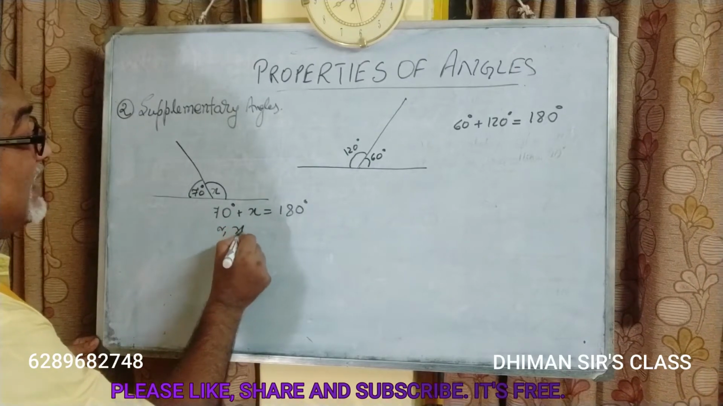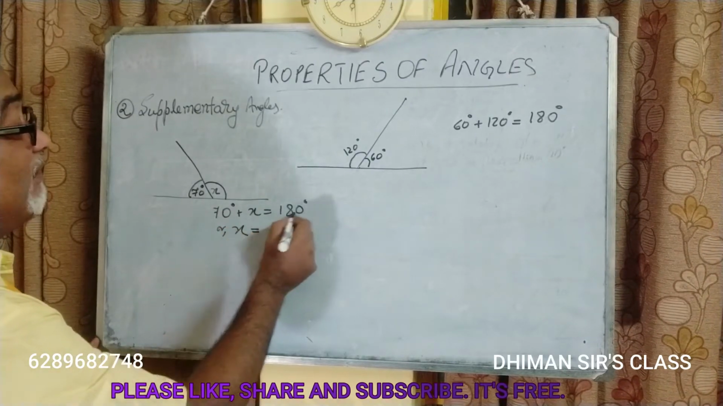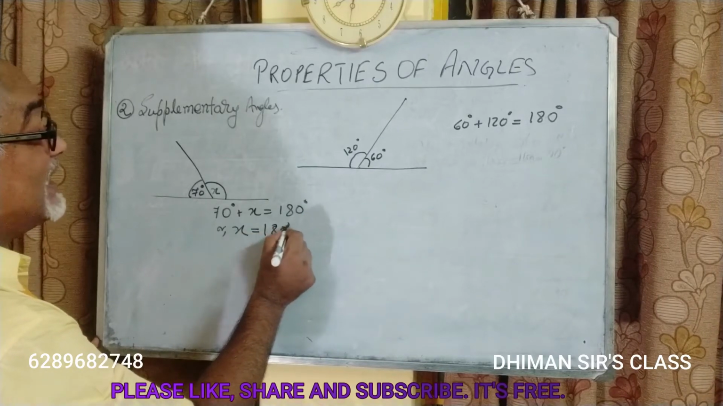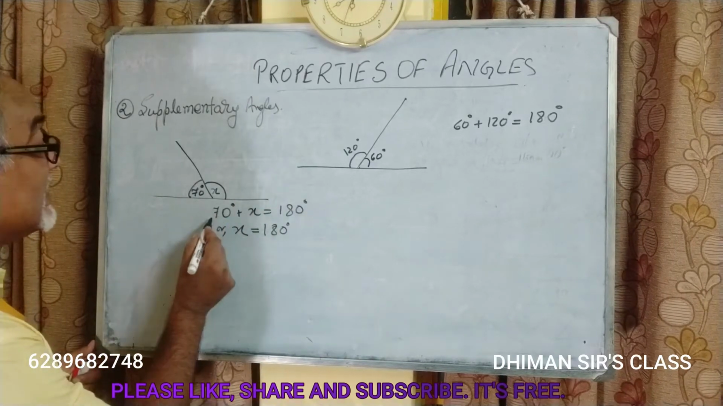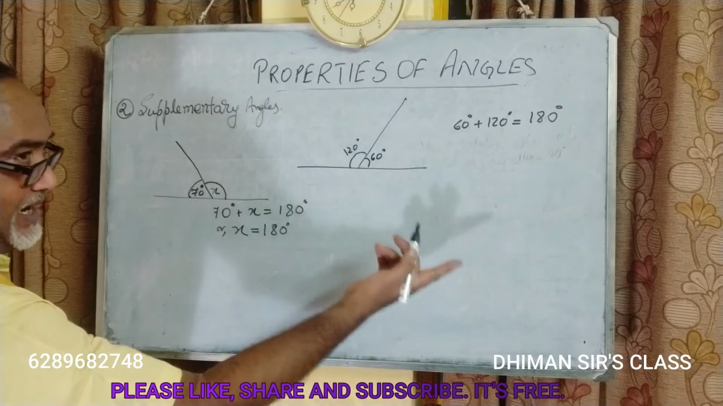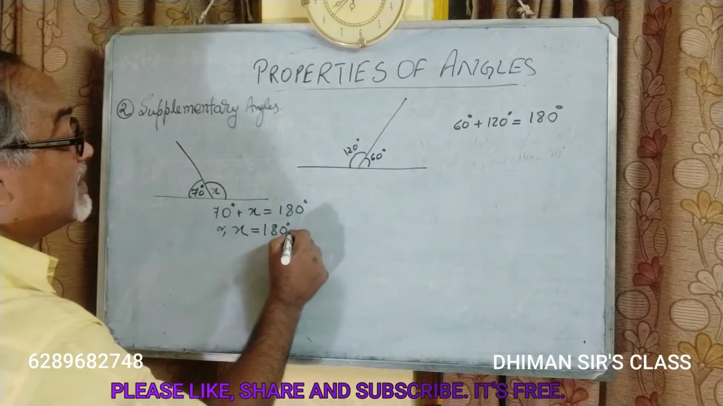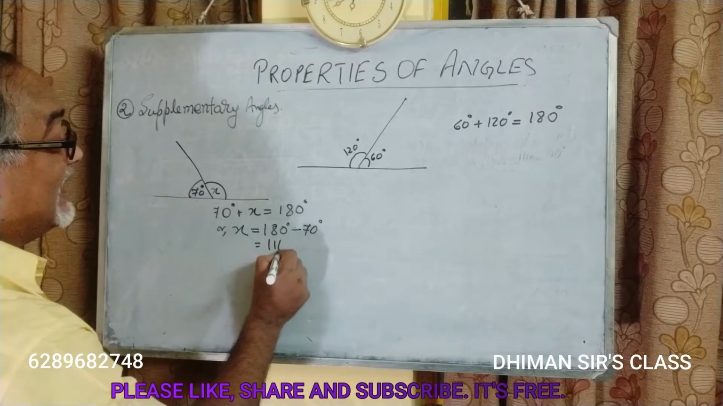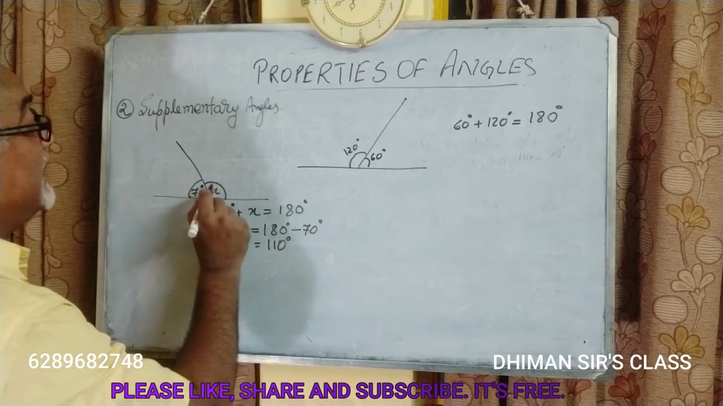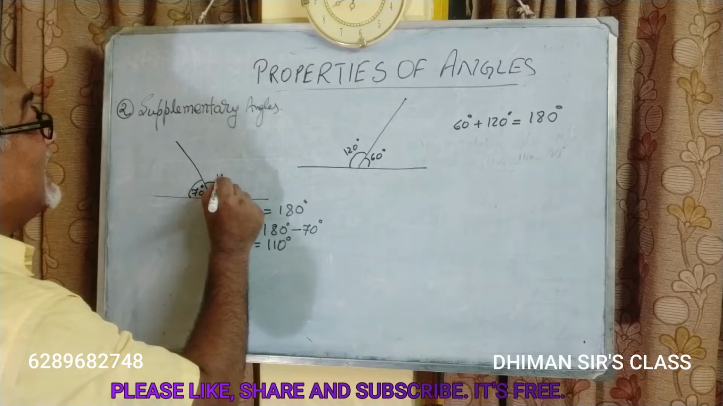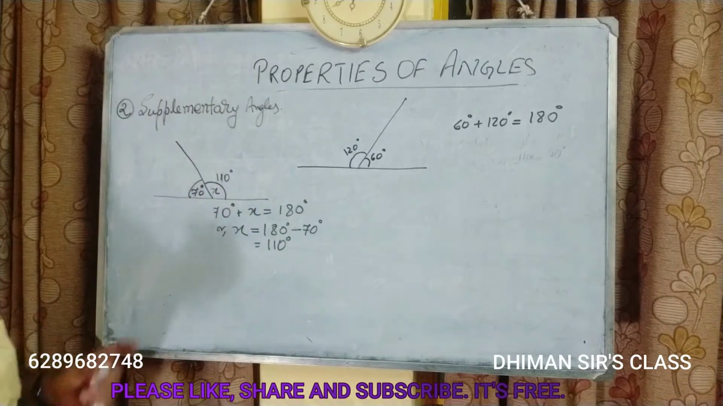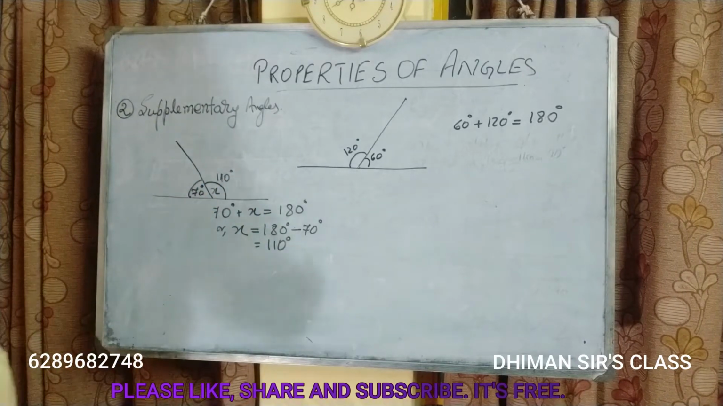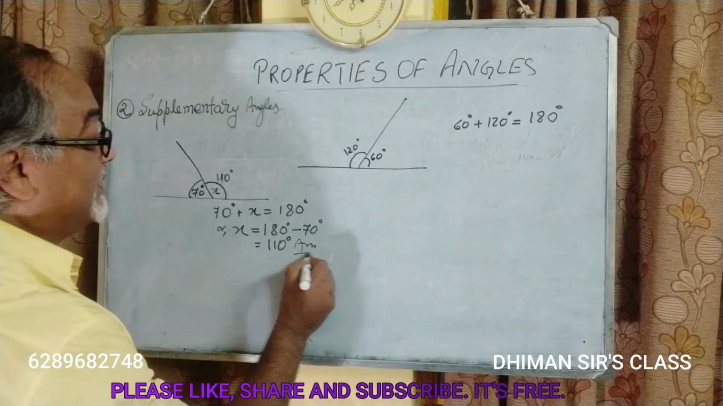So let x be on the left hand side and 180 as usual on the right hand side, therefore no change. But this plus 70 degrees goes to that side. So plus 70 becomes minus 70. 180 minus 70 degrees is equal to 110 degrees. So instead of x, you will write 110 degrees. What is the value of x? 110 degrees. That is the answer.